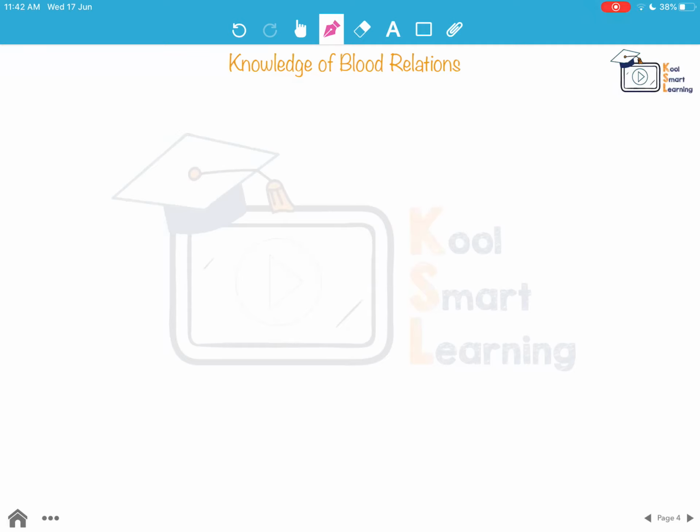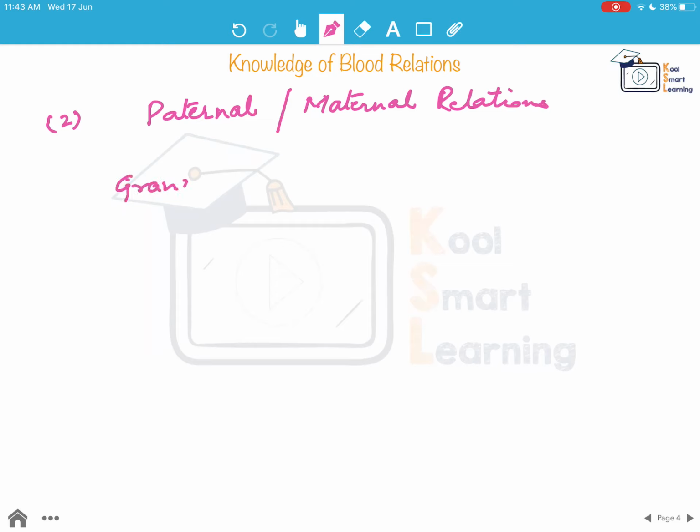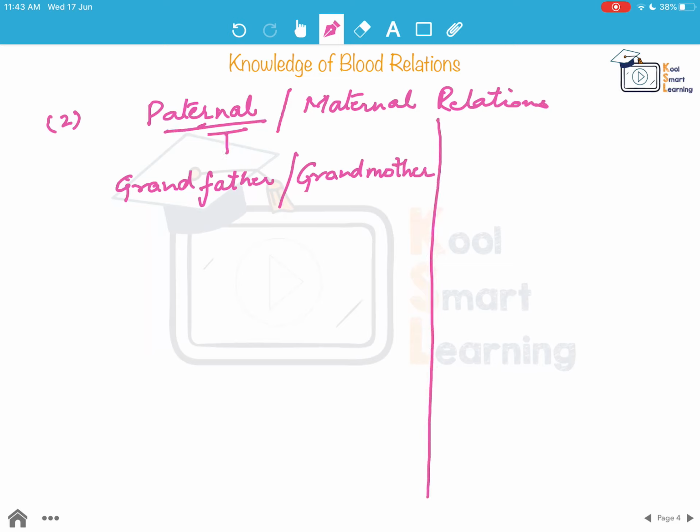Now what are the other types of relations? These relations are basically divided into paternal and maternal relations. So if I talk about paternal relations, I have my grandfather and grandmother. Now these I am talking about paternal.